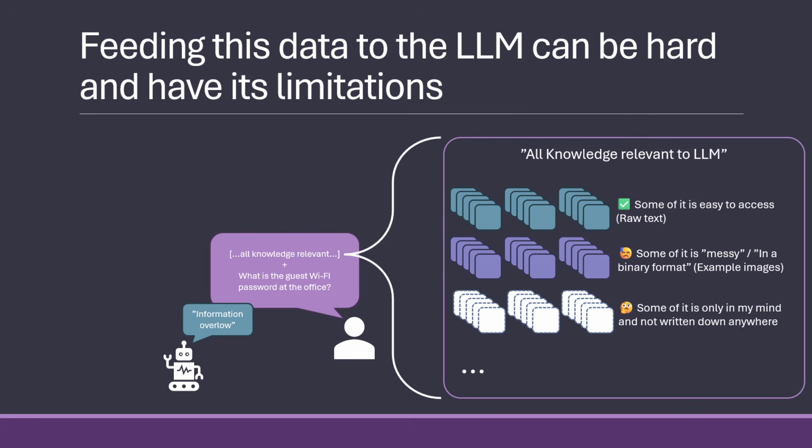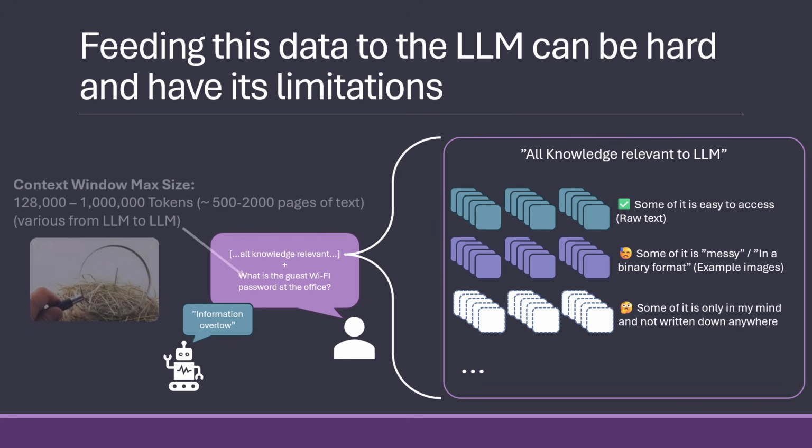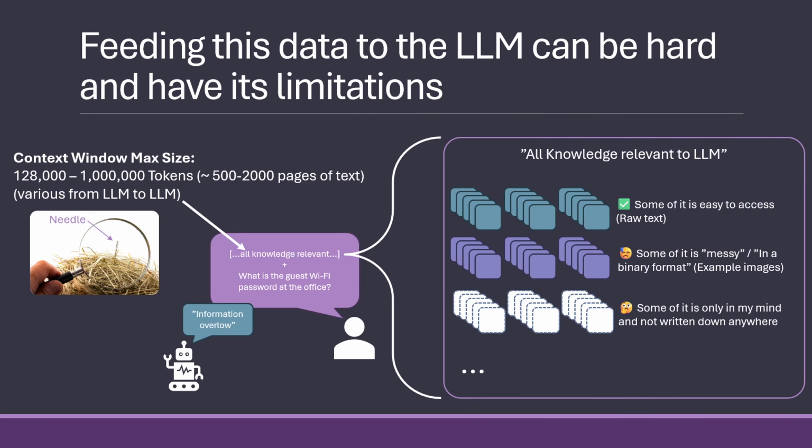But even if that was easy and we have all the data, we might end up with some problems feeding all that data, because we could have thousands and thousands of conversations, meeting summaries, contracts, financial data, the office Wi-Fi password, and all kinds of things.